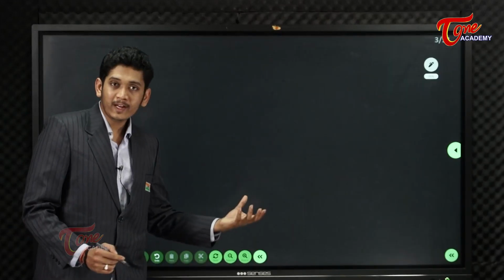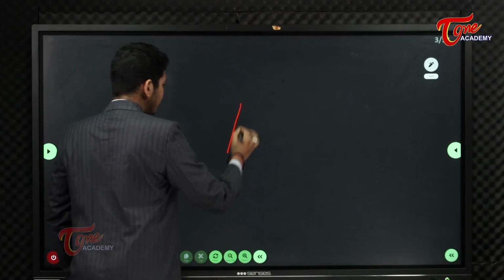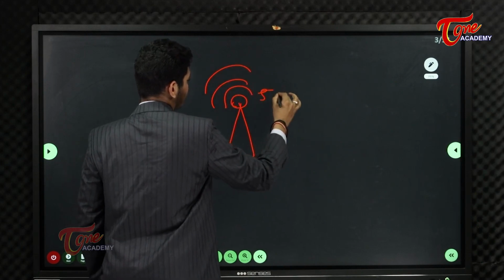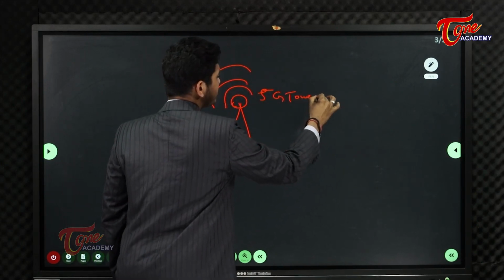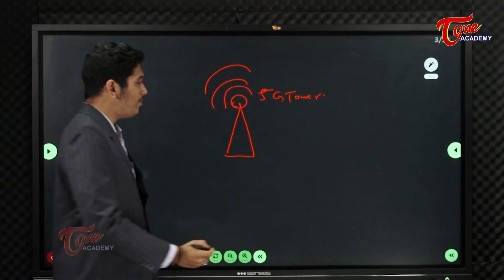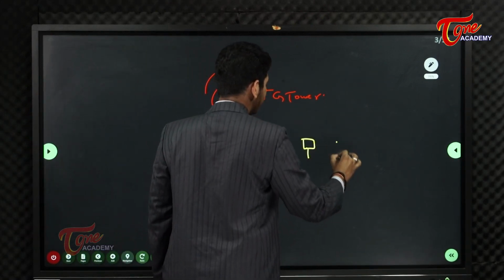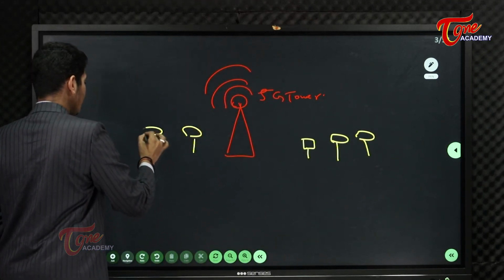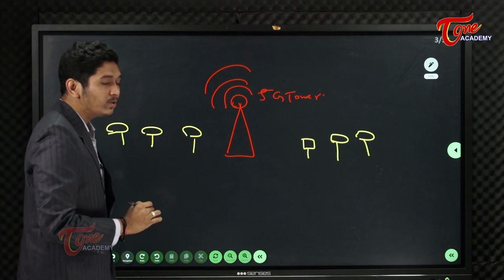If this is a 5G tower, the signal reach is very low. So you will have supporting devices like small towers here and there. Okay, so now let me show you.